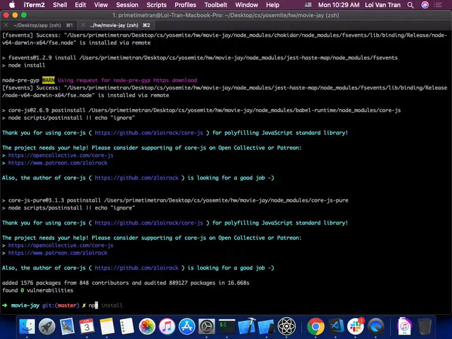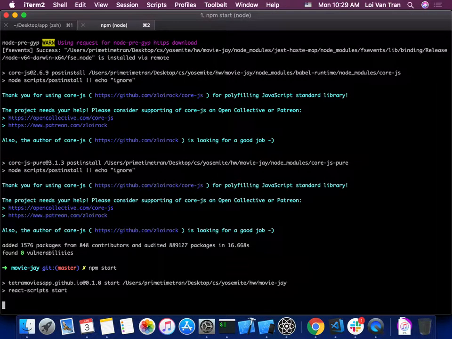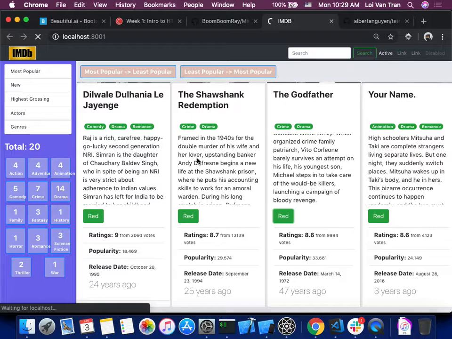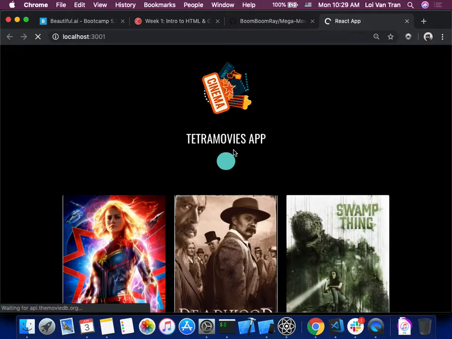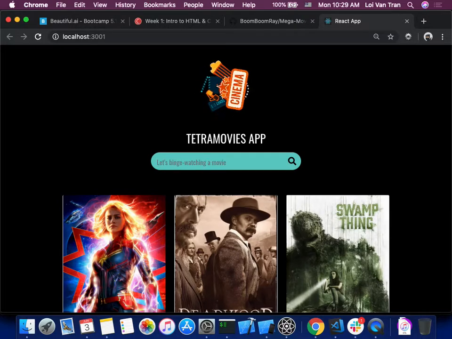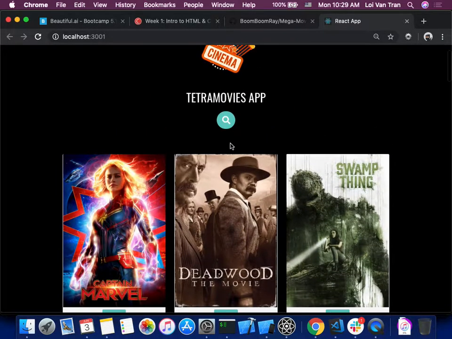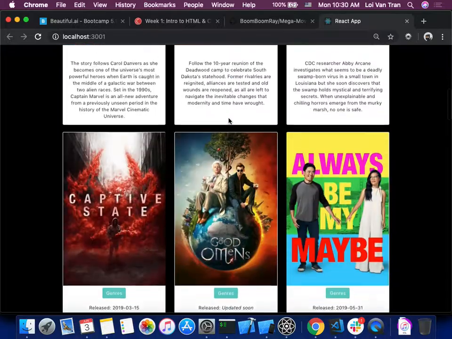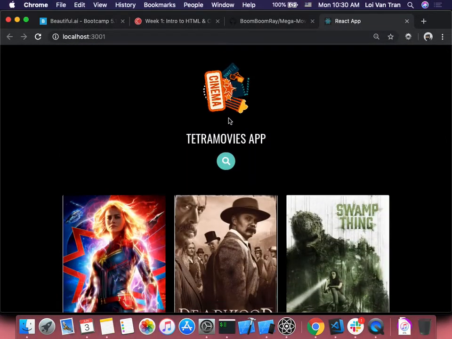Okay, so everything seems to have run. So now we can run npm start, and I expect this application to load. Come on, baby. Okay, so we got the Terra Movies app. Let's look for Marvel. Okay, there's a little bit of animation. It's kind of good. I like the dark colors.